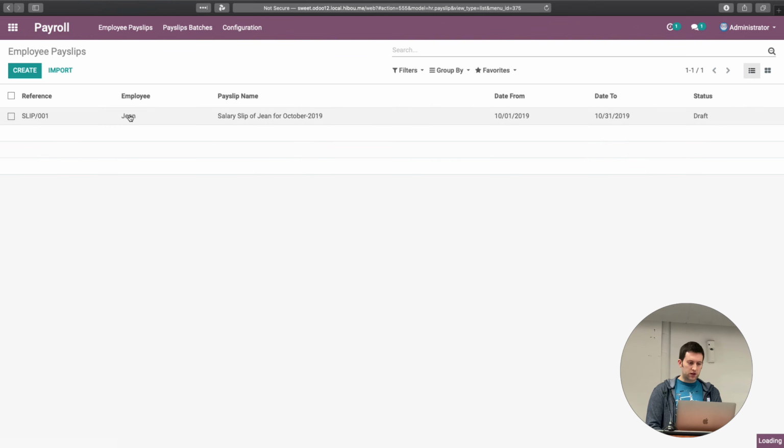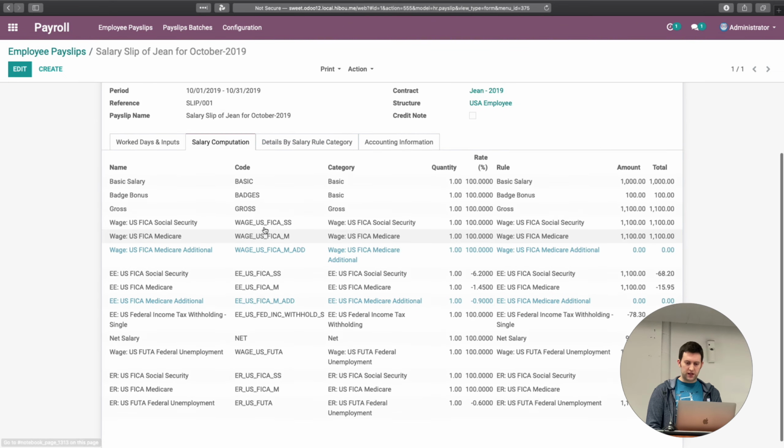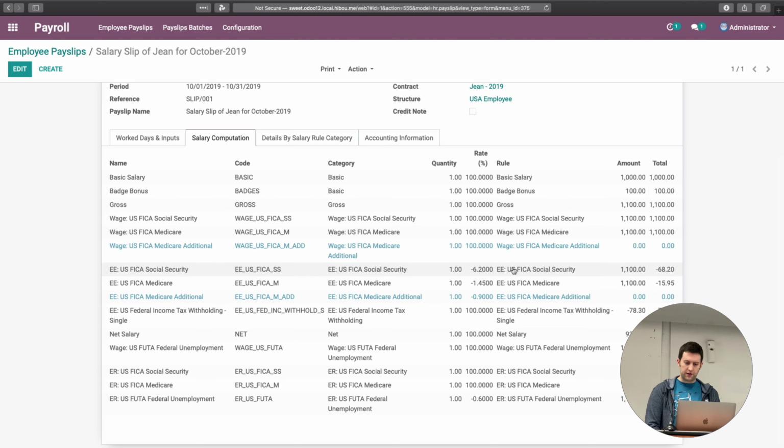But if we look at a payslip salary computation here, we see all these wage categories. These particular rules have a fairly clean look to them, right? They have an amount and a rate, and then the total of the multiplication of the two. But when we come down to the employer ones that are just copied, we see somewhat puzzling results, especially from a reporting perspective if you're new to it, because you don't see the original wage multiplied times negative 6.2 or something. You just see the exact value that it had before.